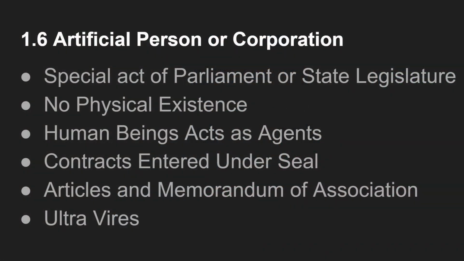Then it's the artificial person or corporation. You know that these are the institutions or corporations set up by either passing an act in the parliament or in the state legislature. So here SEBI, or any act passed in the parliament, or the Karnataka State Electricity Board, an act passed in the state legislature. So they are getting a special status. They have no physical existence, but the human beings, whoever work there, act as agents of that organization.